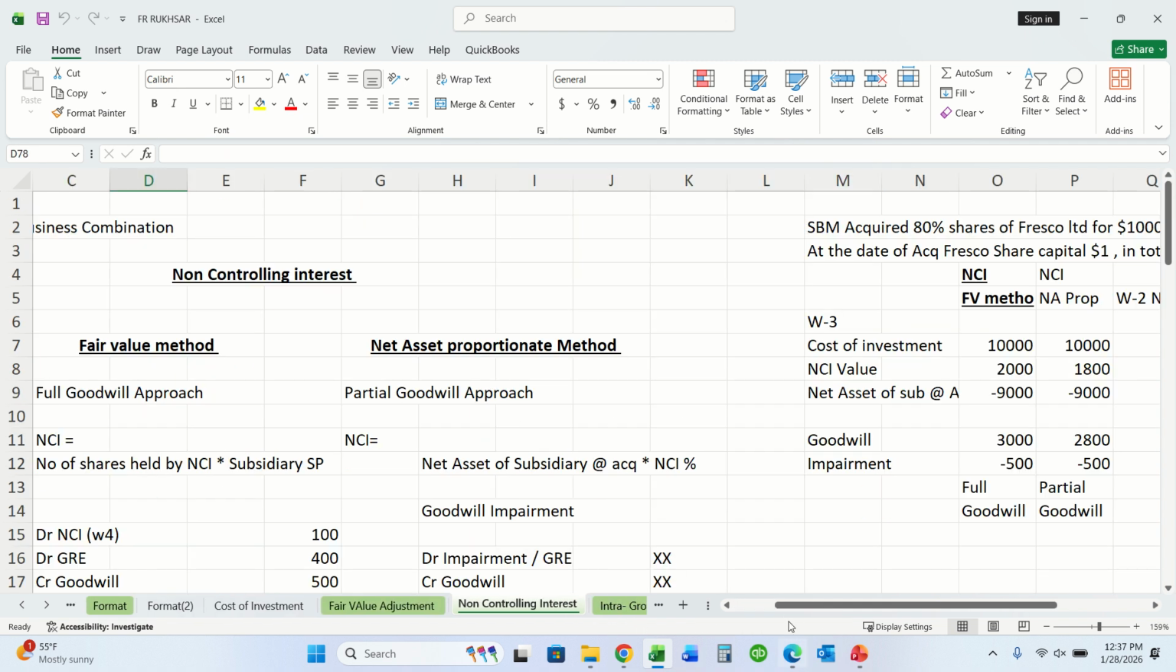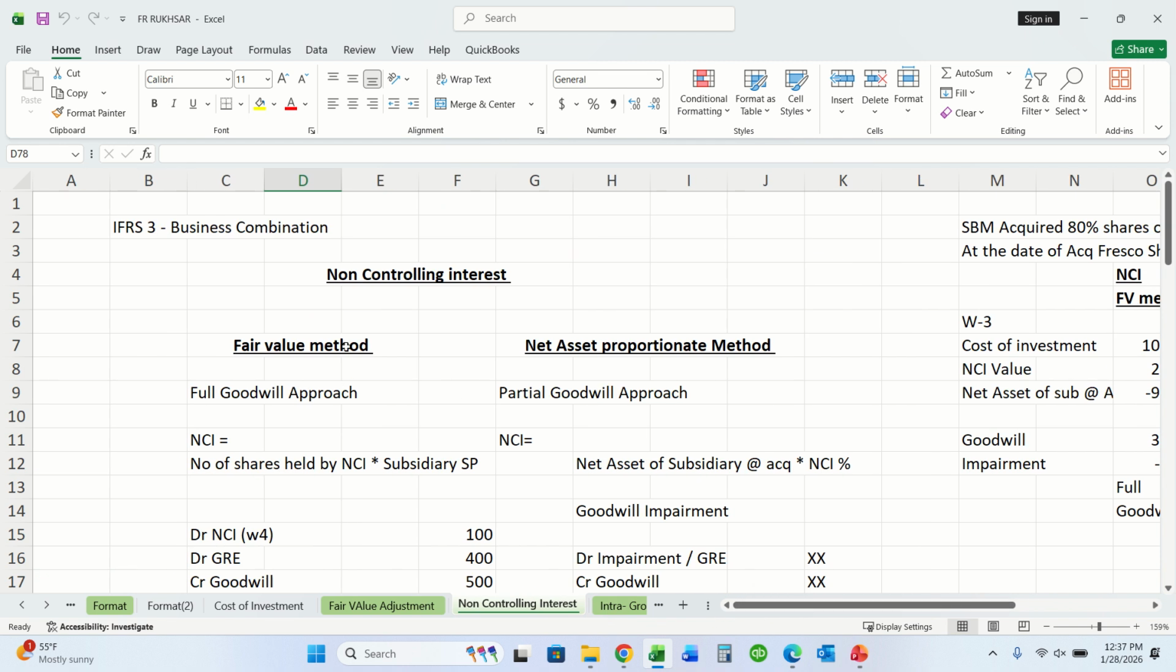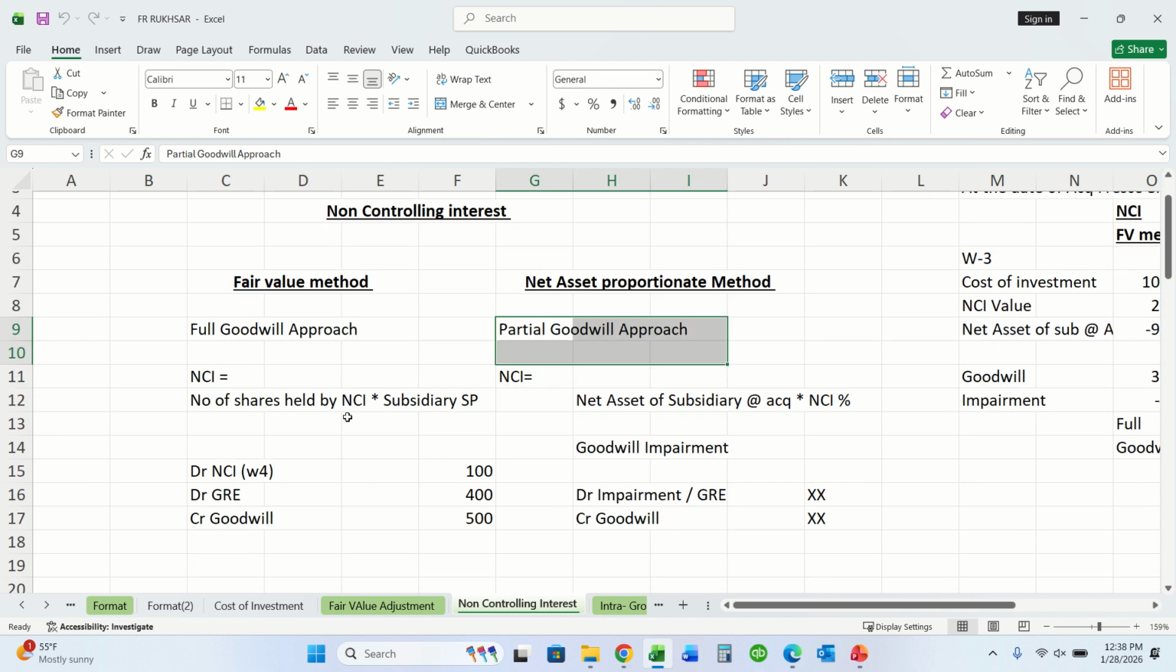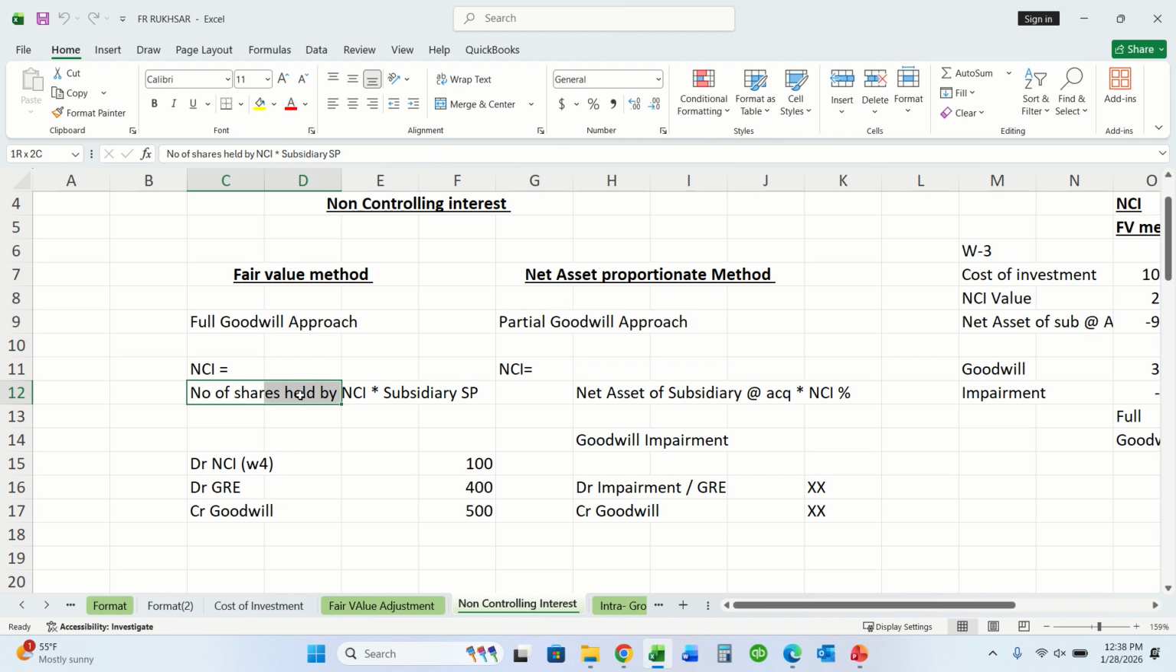Now let's move forward towards non-controlling interest. Non-controlling interest should be measured at fair value method or net proportionate method. Fair value means full goodwill approach and net asset proportionate method is partial goodwill approach. How? Let's study. NCI is equal to number of shares held by non-controlling interest into subsidiary share price. Its entry will be debit non-controlling interest, debit group retained earnings and credit goodwill.